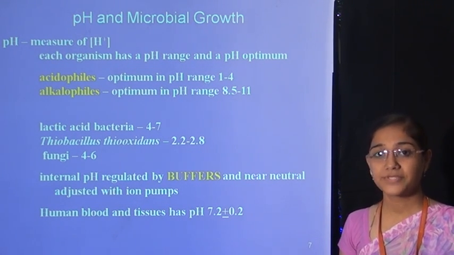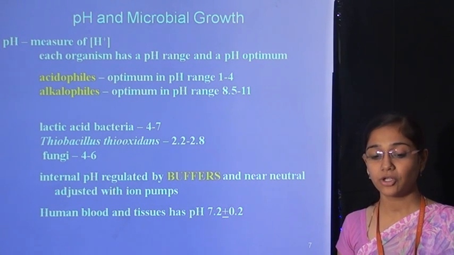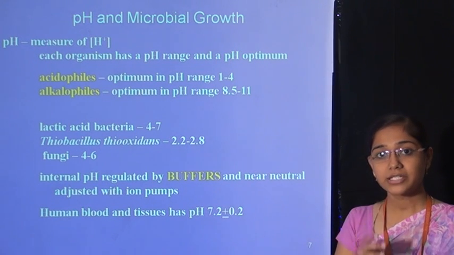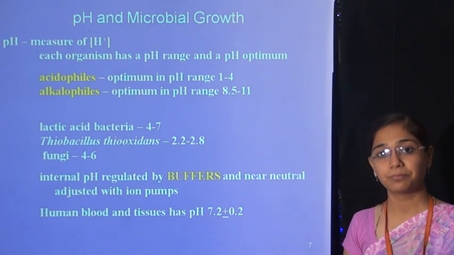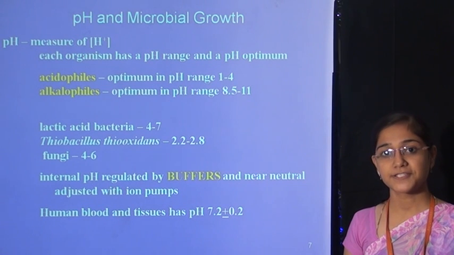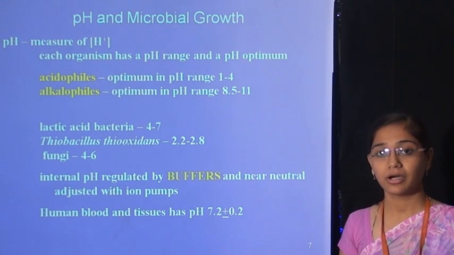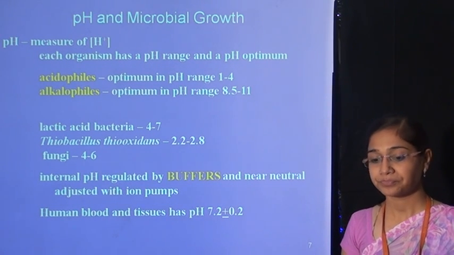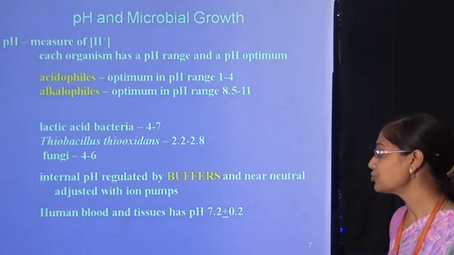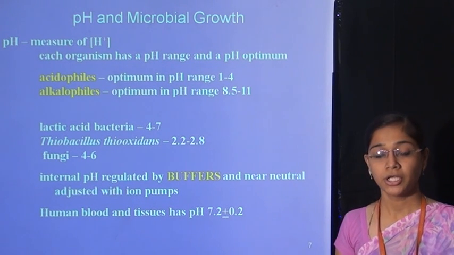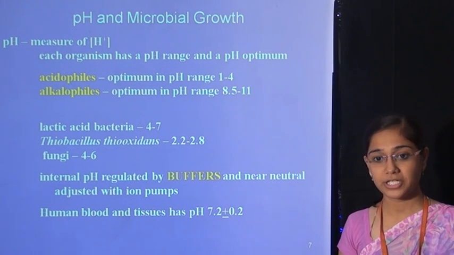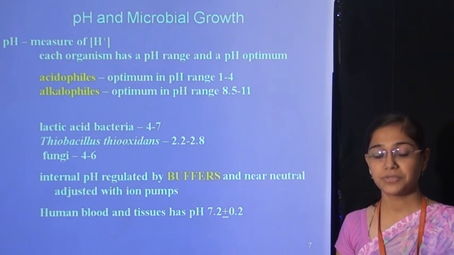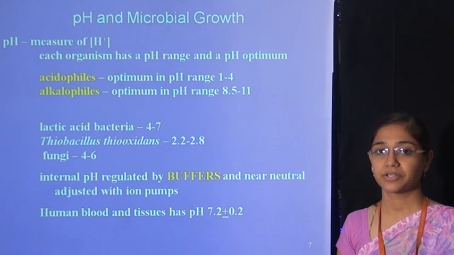In the cells of microbial organisms, the internal pH is regulated by buffer. Buffer is a substance that prevents change in the pH, and buffer near neutral adjusts with the ion pumps. Human blood and human tissue pH is 7.2 with plus or minus 0.2 variation, that means 7.2 to 7.4.